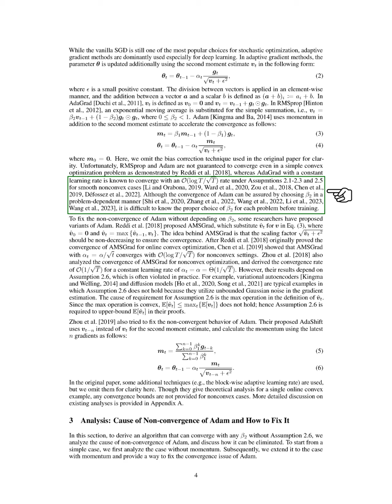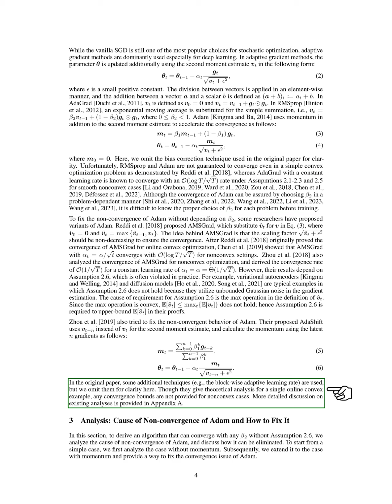AMSGrad has been shown to converge under certain conditions for non-convex settings, but its results depend on assumptions that may not hold in practice, particularly in cases like variational autoencoders where unbounded noise is present. Other approaches, such as AdaShift, attempt to resolve Adam's non-convergence by using past second moment estimates and calculating momentum from recent gradients. While these methods provide theoretical insights for convex problems, they lack convergence guarantees for non-convex cases. We provide a more detailed discussion of existing analyses in the appendix.